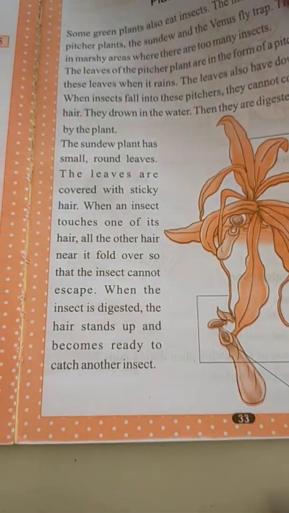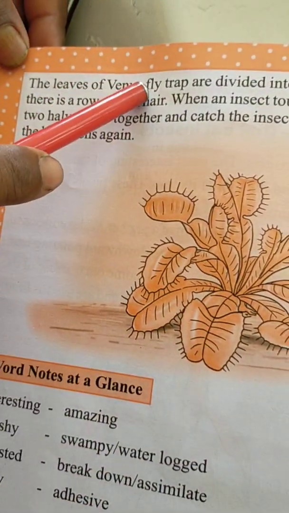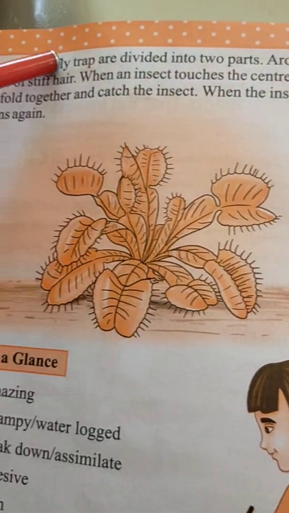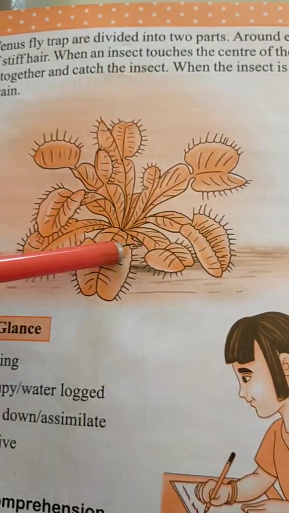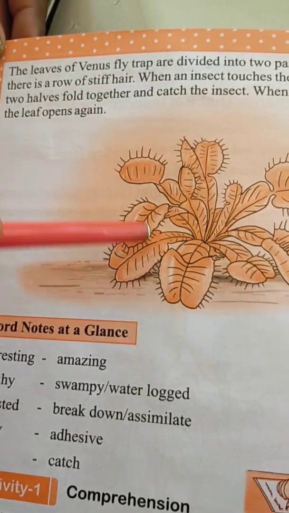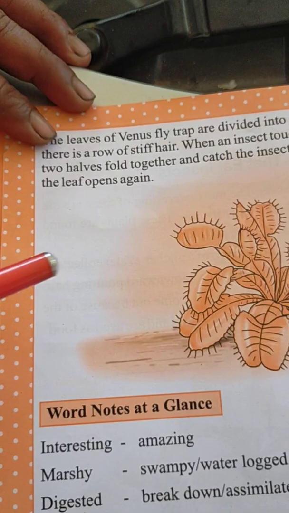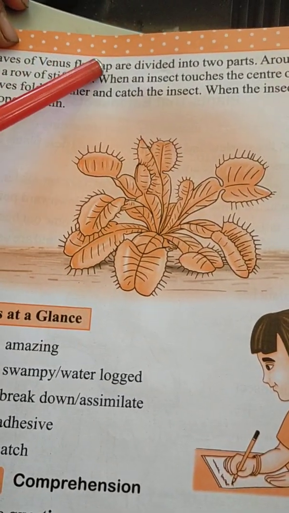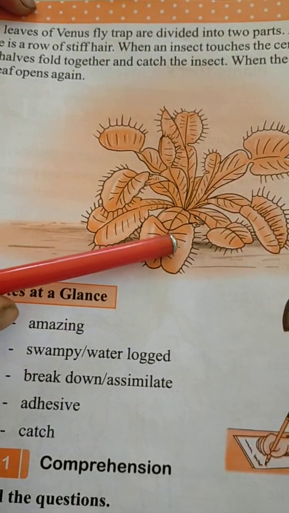Please open your page number 34. The leaves of the Venus flytrap are divided into two parts. That means this is also like the sundew plant. The sundew plant and the Venus flytrap are the same in their nature and in their picture. The leaves of the Venus flytrap are divided into two parts.